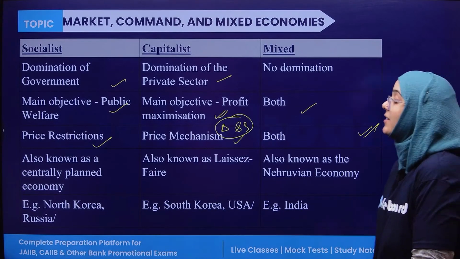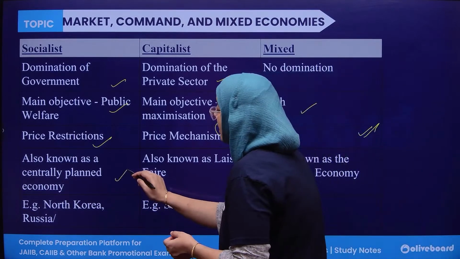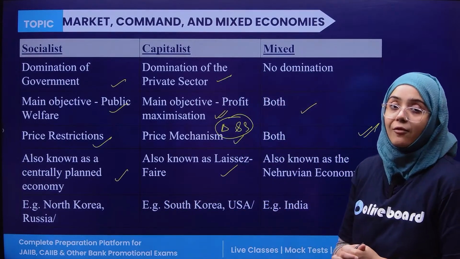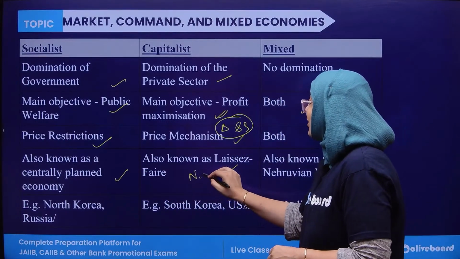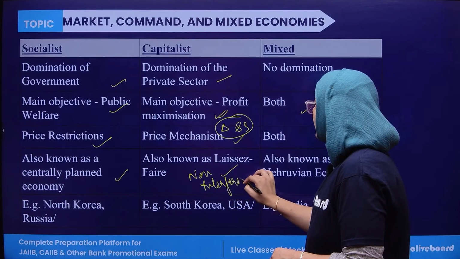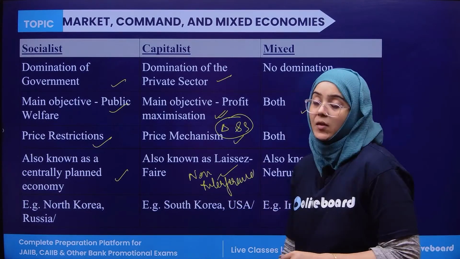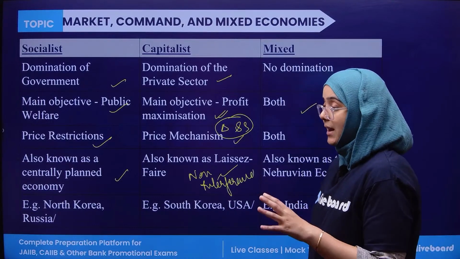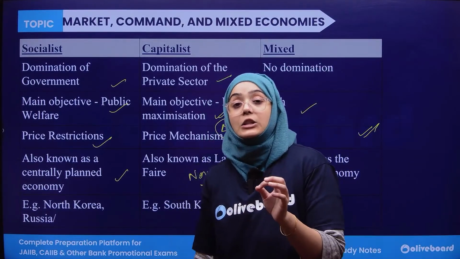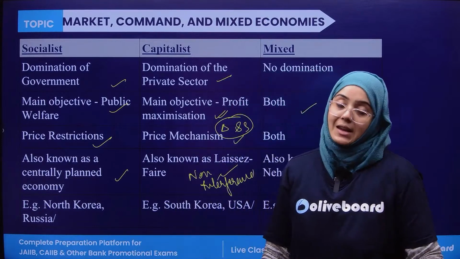Next, socialist economy is also known as centrally planned economy. Capitalist economy is also known as laissez-faire. Laissez-faire means non-interference. Non-interference is used for those economies where the intervention of the government is very less.